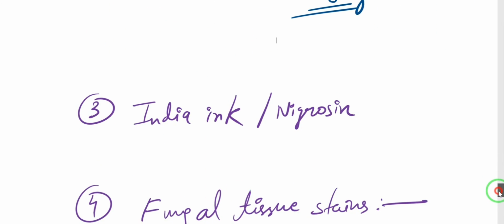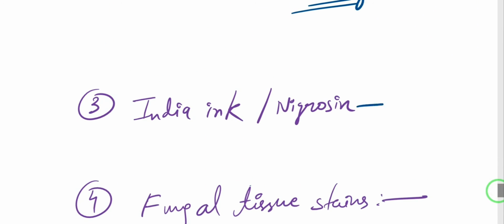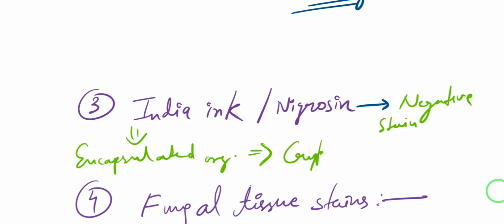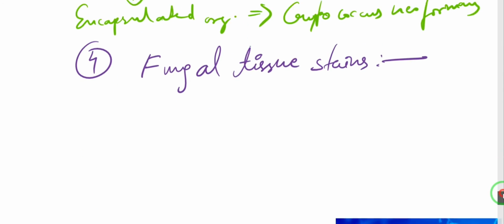Then we have the India ink or nigrosin, which I was telling you we use in case of Cryptococcus neoformans, because it is used in negative staining, to see the encapsulated organism, and Cryptococcus neoformans is one of them.